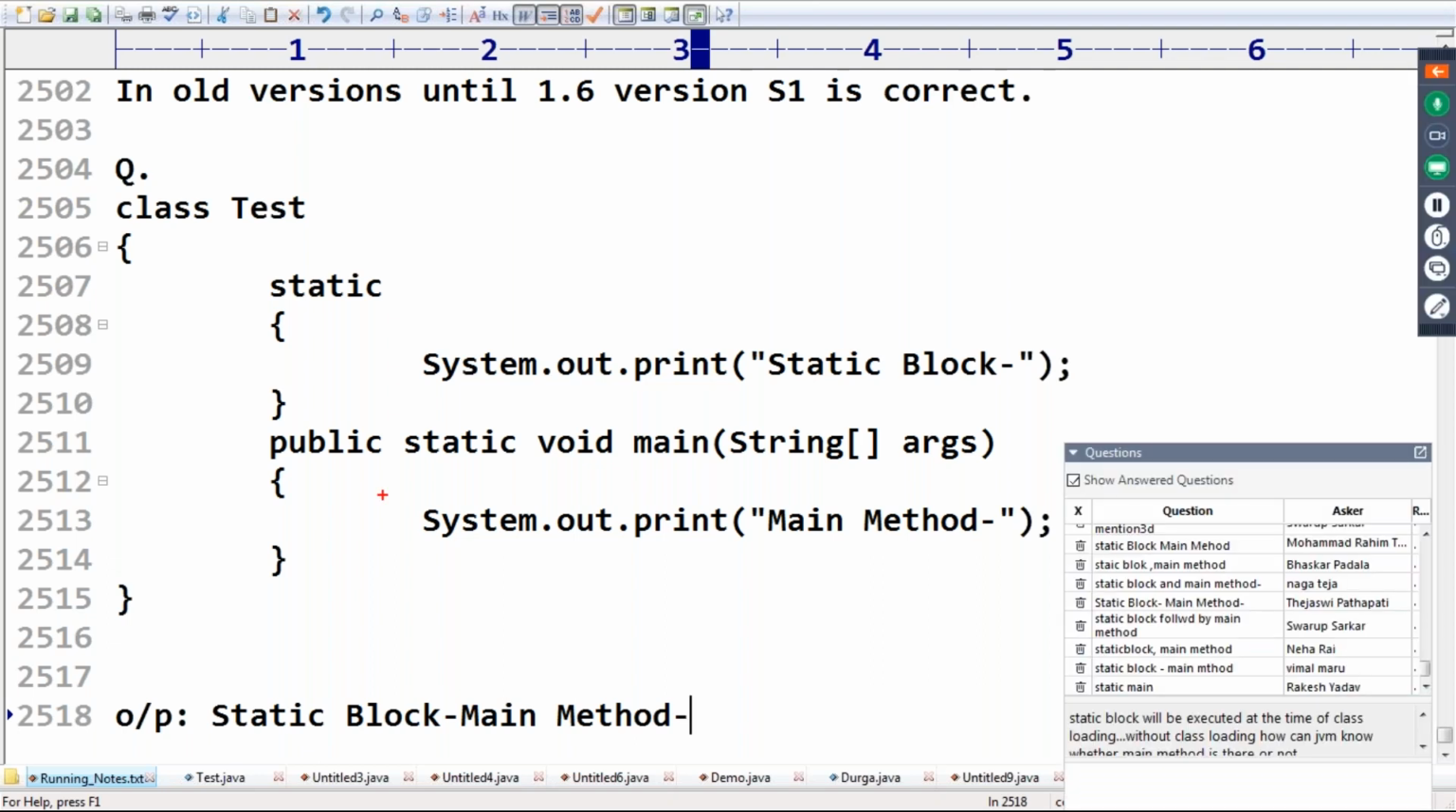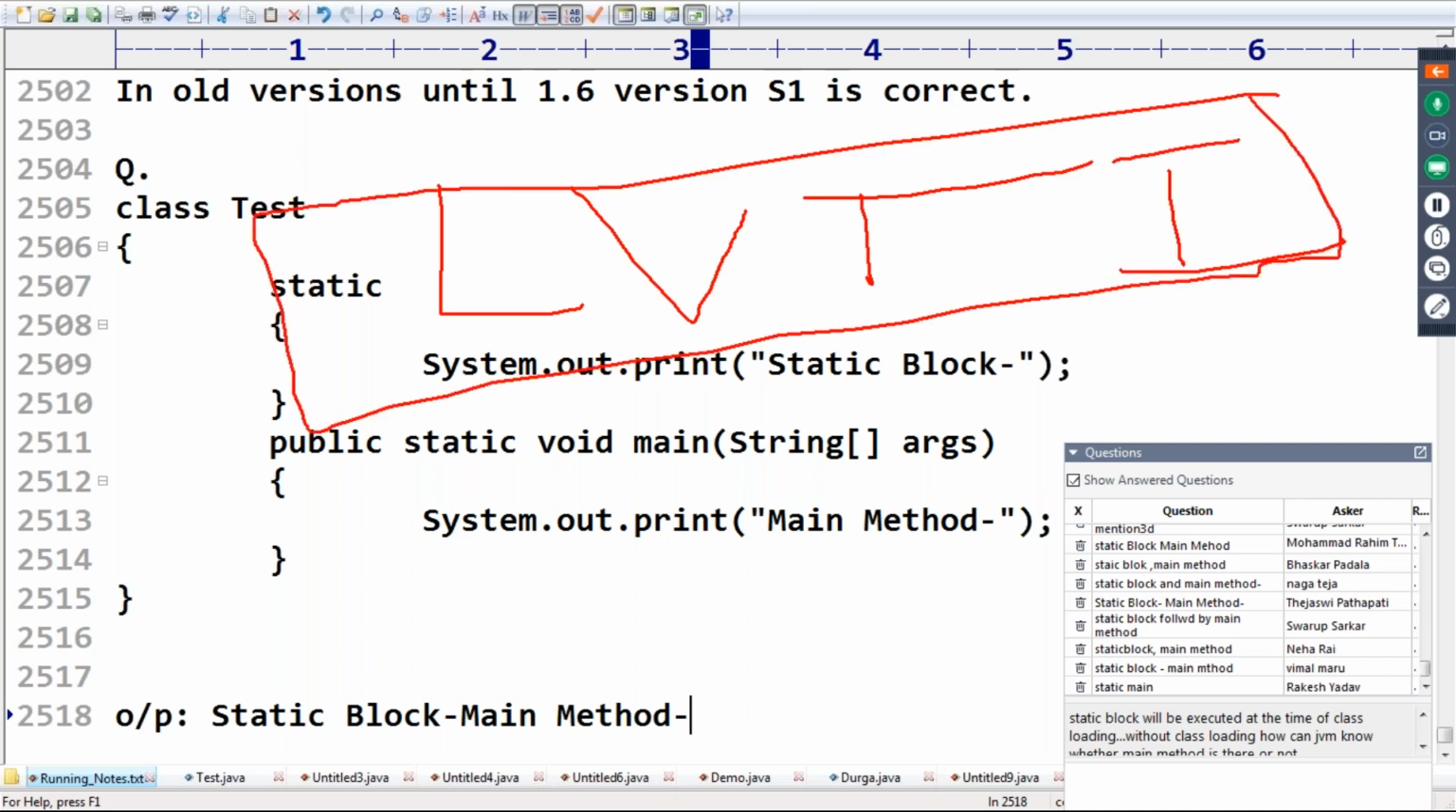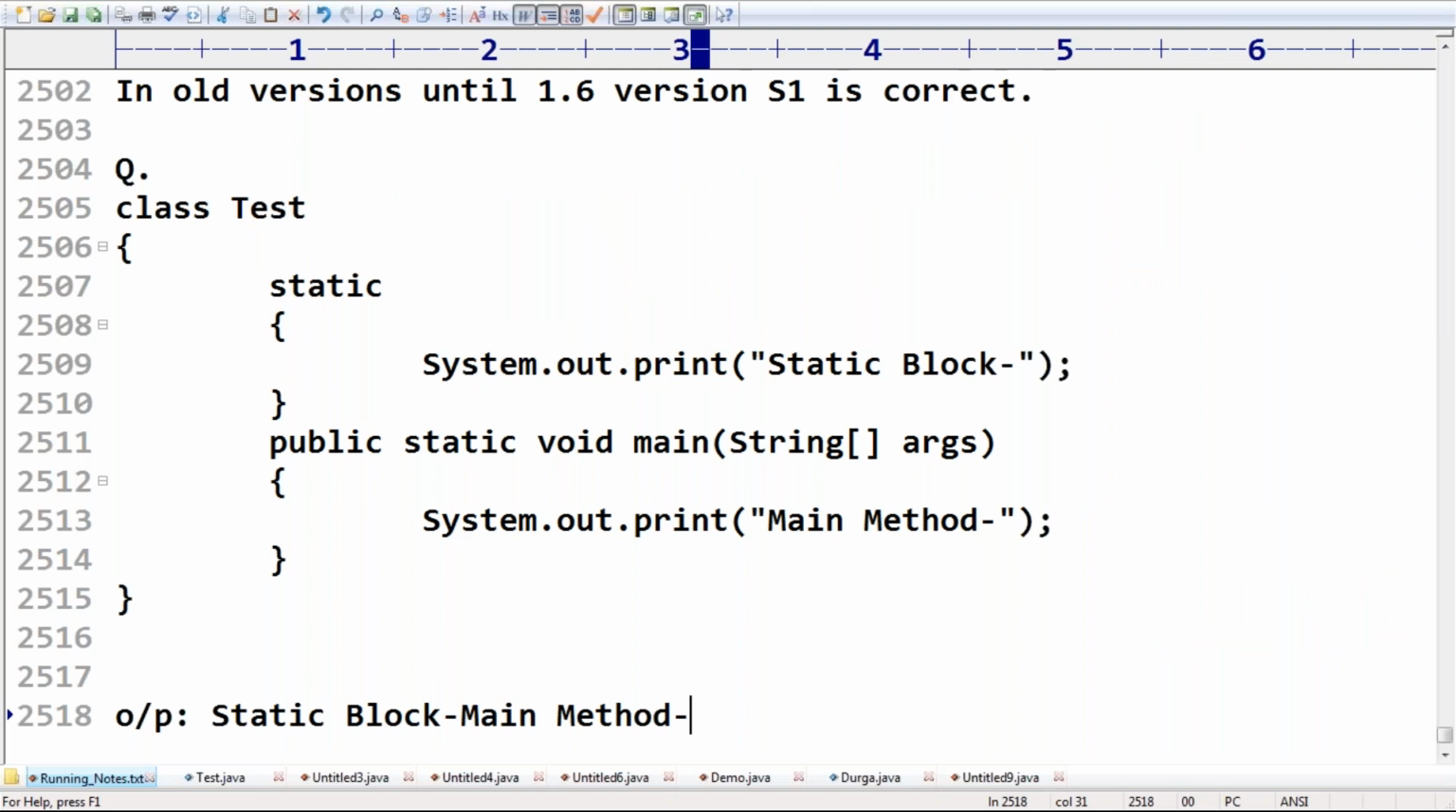After that, I have to talk about something like LVTI. What is that LVTI? Local variable type inference. Just one session I have to take about that also. Okay, right, sir.